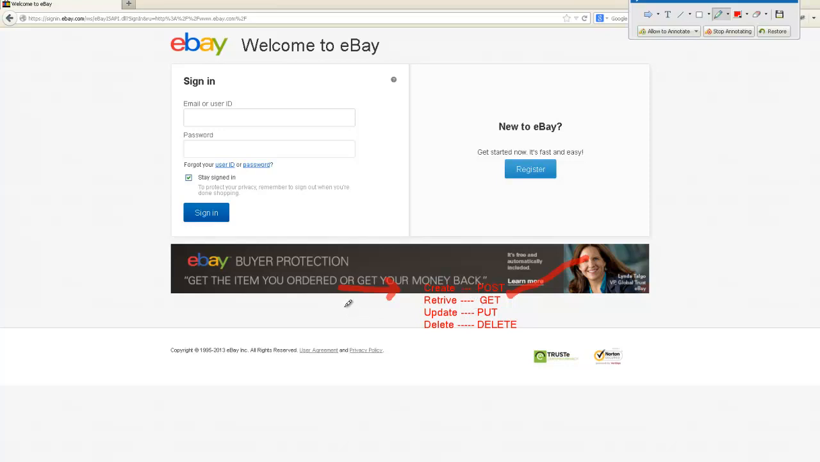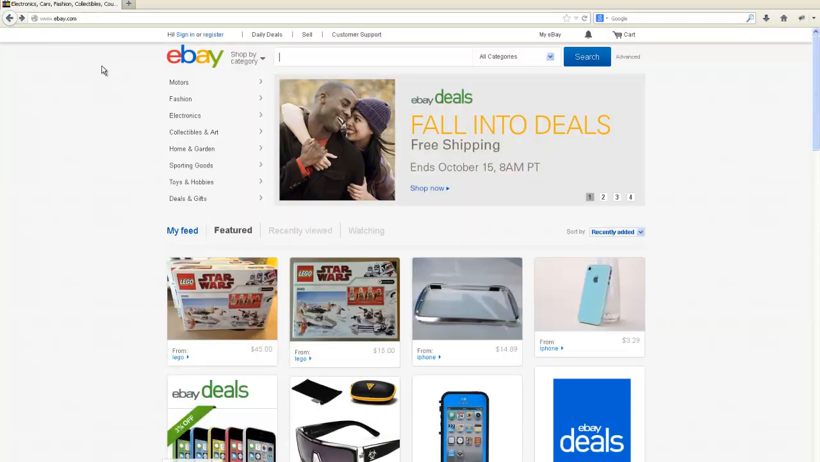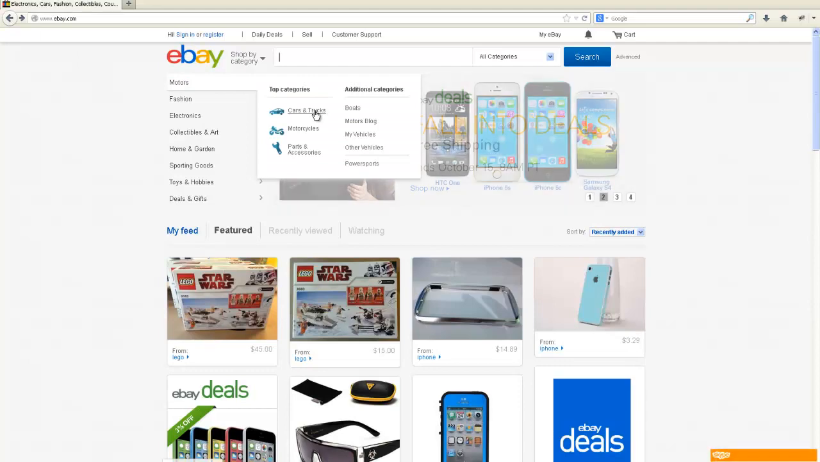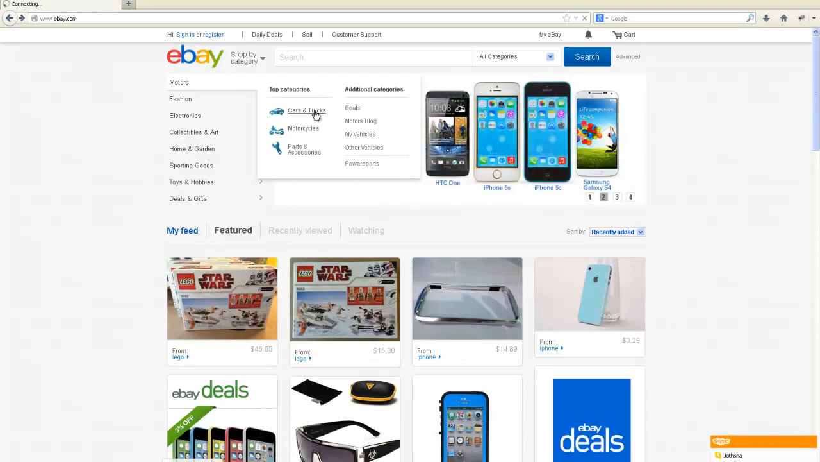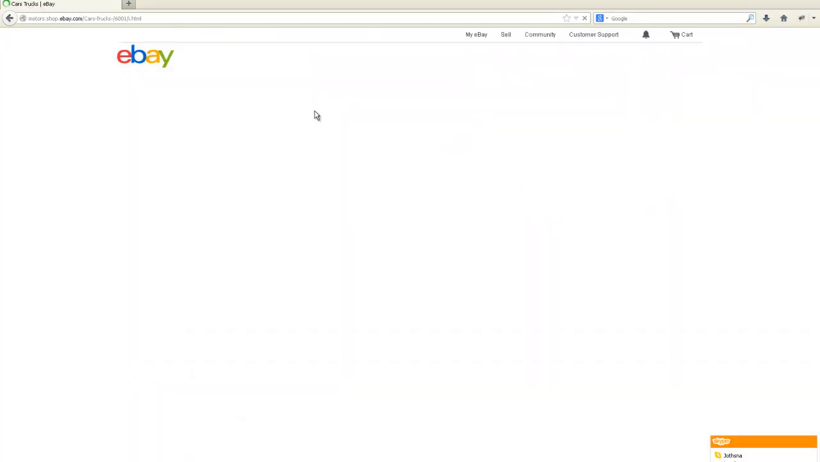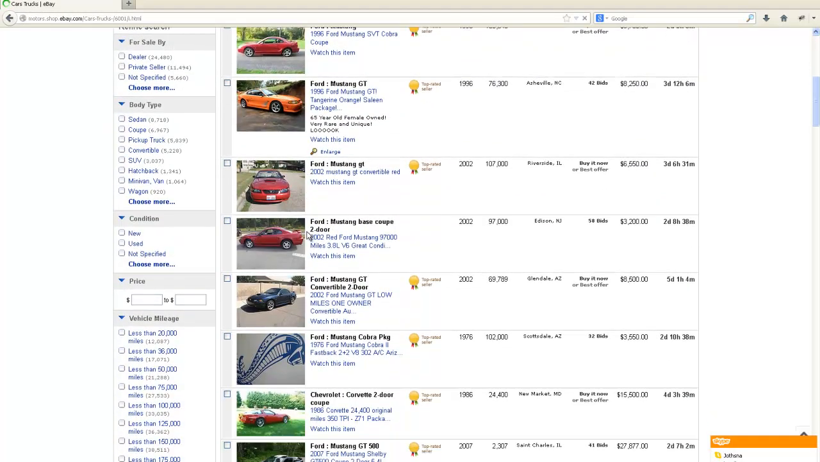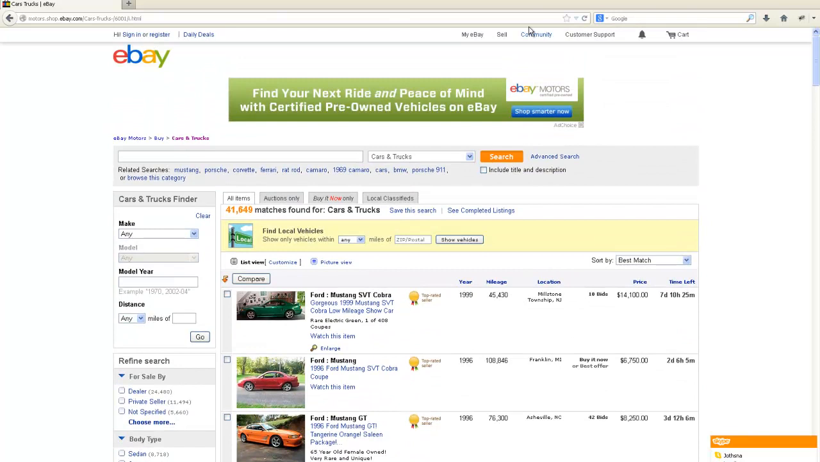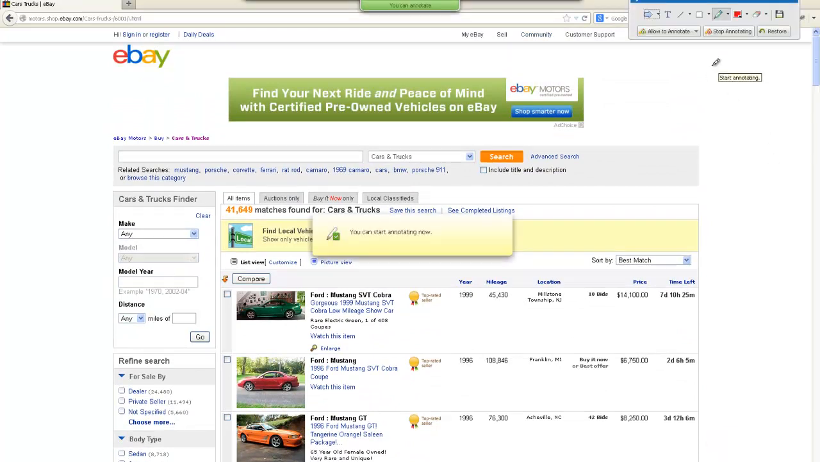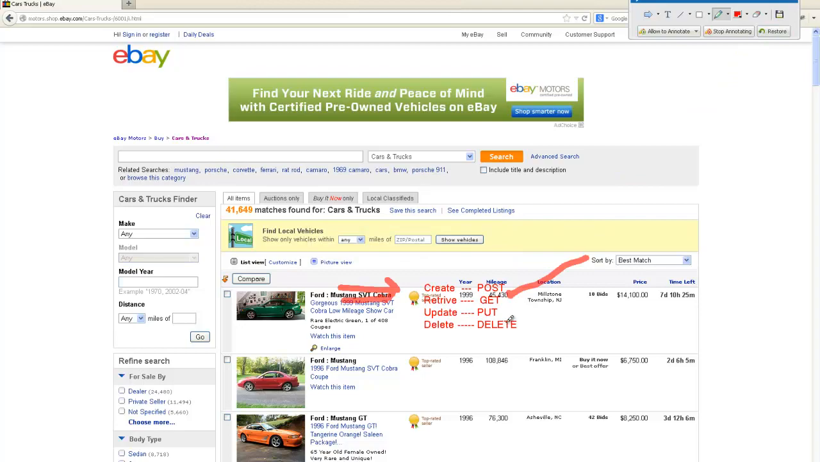Suppose I am clicking on a link like this, cars and trucks. When I click on this, a request goes to the server. I am trying to get the data from the server. I want to get various kinds of cars and trucks from the server. So here, the kind of request which I am firing is retrieve. That is the GET request.